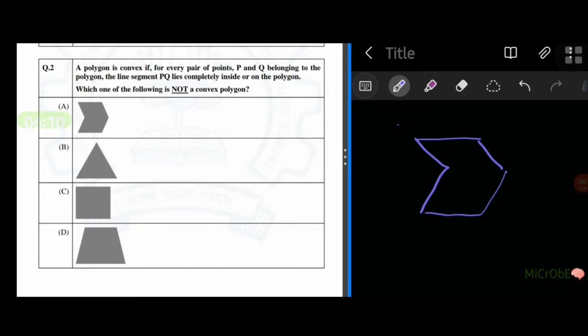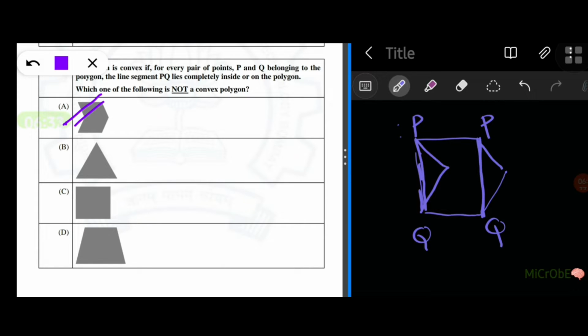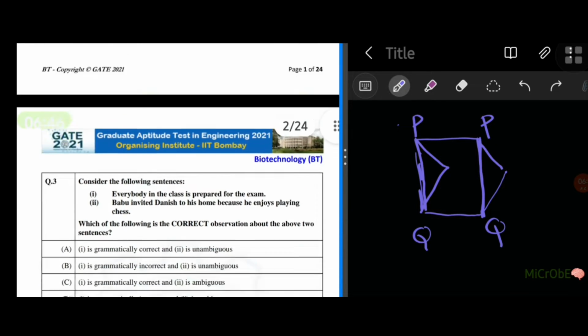So in the option A, our figure is like this. So here, if we draw P here and Q here, of course it's lying inside, so it's following the condition. But if we take P here and Q here, it is not inside the polygon and not forming on the surface of the polygon. So this is the answer here. So this is not a convex polygon. So answer A is the correct option. Moving on to the next question.